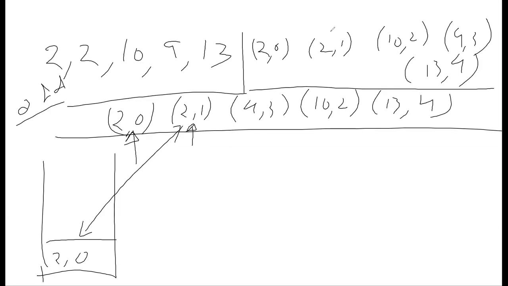Is index 1 after index 0? Yes, that is also true. So I'll remove this one from the stack and assign it index 1. That means the next element to the right of it which is greater than or equal to 2 and is minimum is 2 itself in the next place, which is index 1. Is this clear till now?